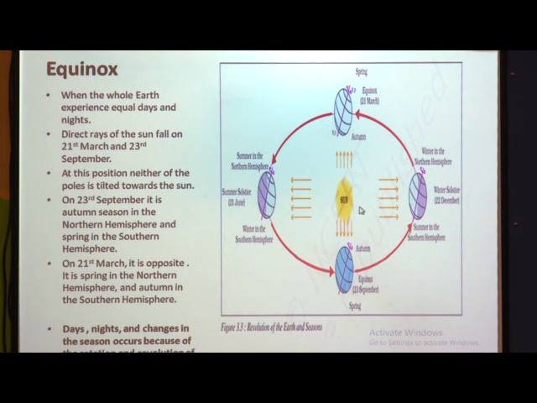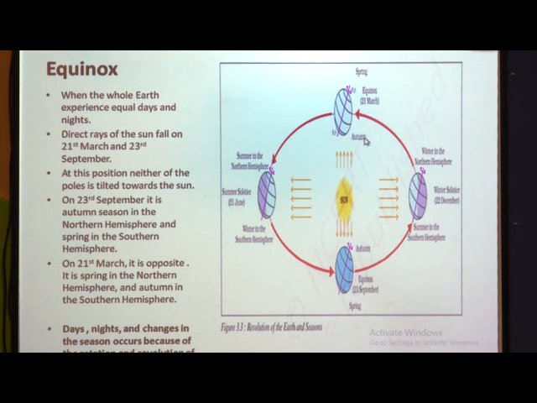At this position, neither of the poles is tilted towards the sun. So, children, these two are the positions of equinox. Here neither the North Pole nor the South Pole is tilted towards the sun. So, what happens is that the whole earth experiences equal days and nights.